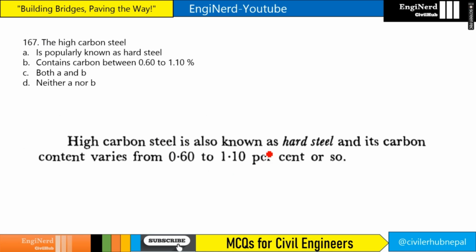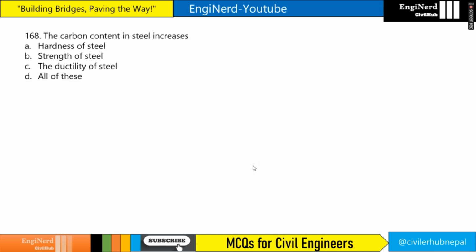The high carbon steel is popularly known as hard steel and contains carbon about 0.6 to 1.10%. Both A and B, or neither A nor B. So high carbon steel is also known as what? Hard steel. And its carbon content varies from 0.6 to 1.1%. So our answer will be both A and B.